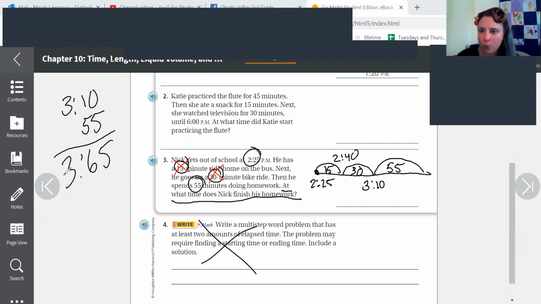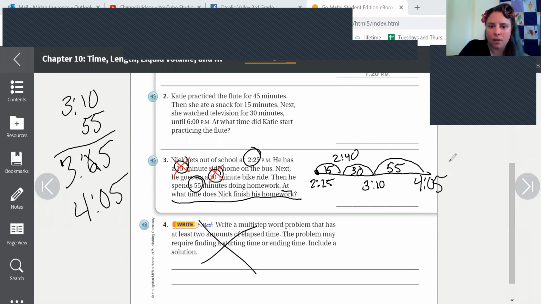So we end up with 365. Is 365 a real time? No, when we have a 60 here, we know there's another hour. So it's 4:05. So he finishes his homework at 4:05 p.m. or a.m.?